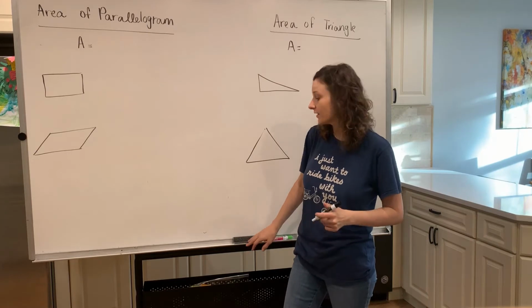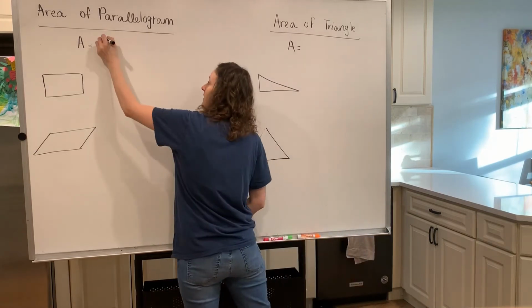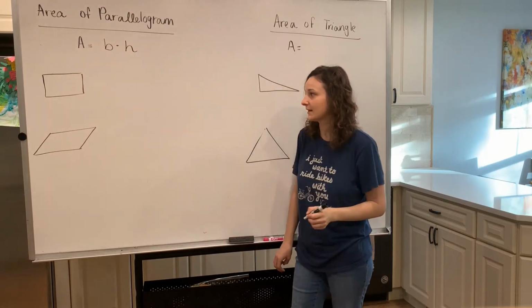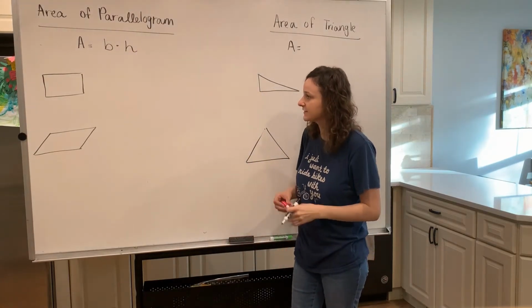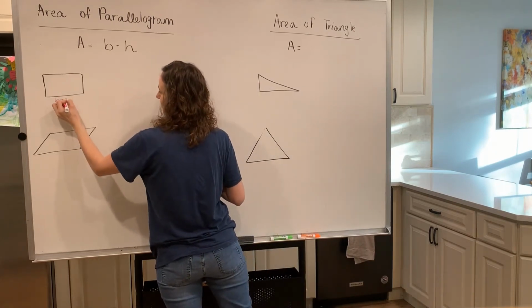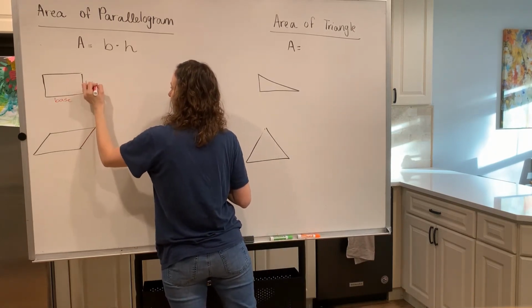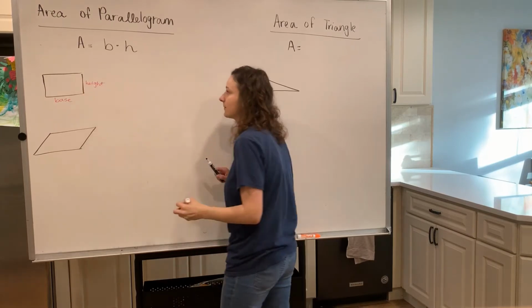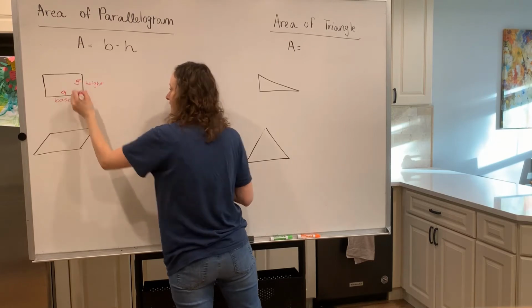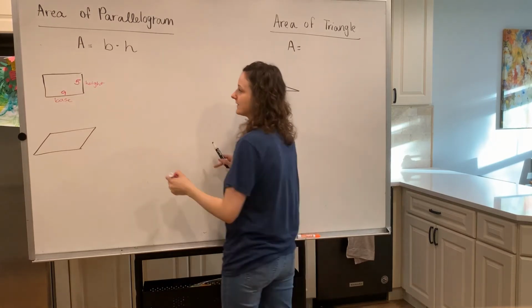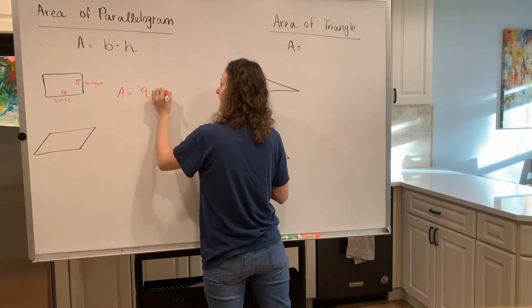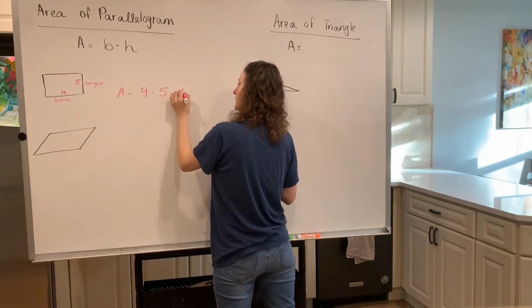So the area of a parallelogram is equal to the base times the height. Base times the height. In my first example here, your base would be along the bottom, and then we would have a height here, the height of our parallelogram. So if I told you the base was 9 and the height is 5, could we figure out the area? The answer is yes. The area is going to be equal to 9 times 5, which is 45.